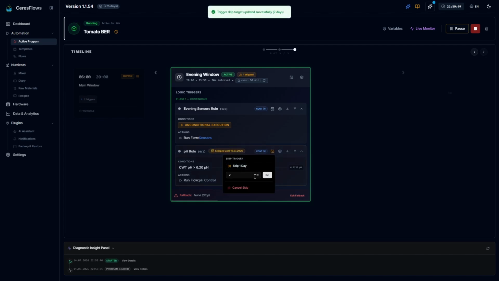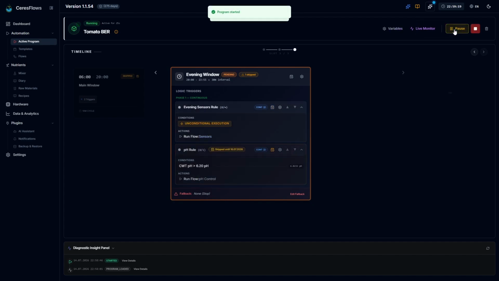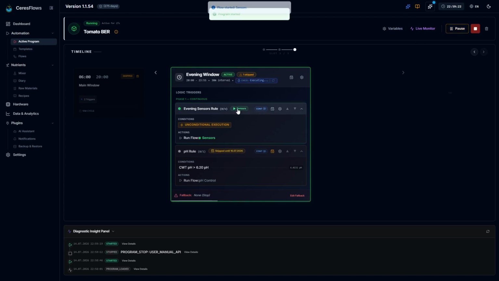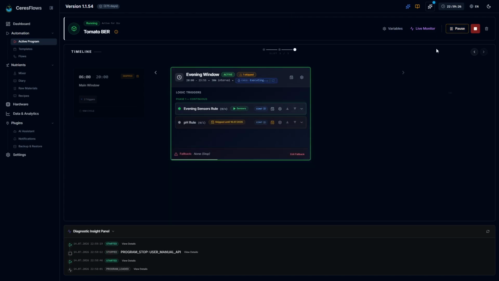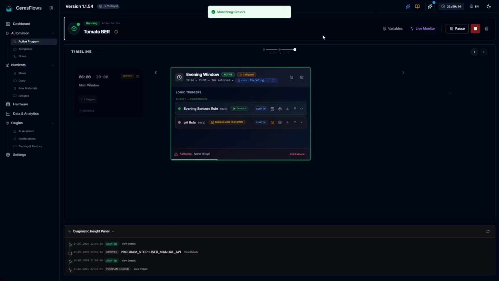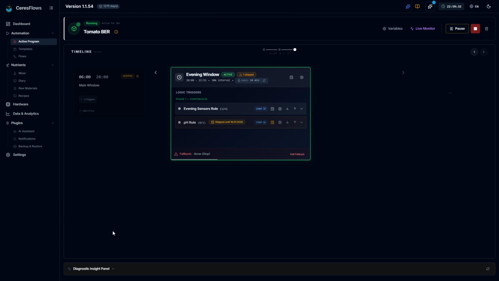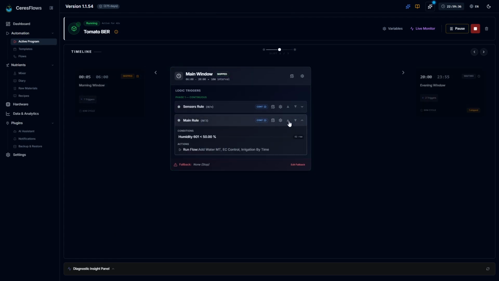But first, the system checks that all required controllers, sensors, and devices are available and functioning. If something critical is missing or offline, the program won't start. Instead, the user gets a clear explanation of what's wrong, preventing automation from running blind. After launch, the active program enters execution mode, and its structure locks. No new triggers, no logic changes, no editing flows, guaranteeing the program runs exactly the strategy it was started with.